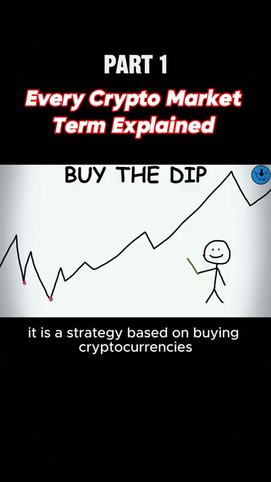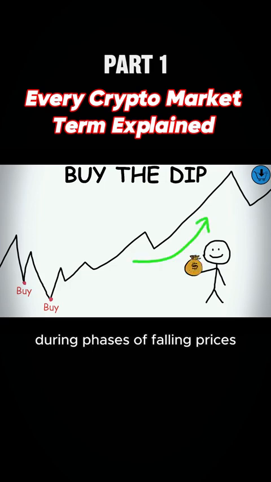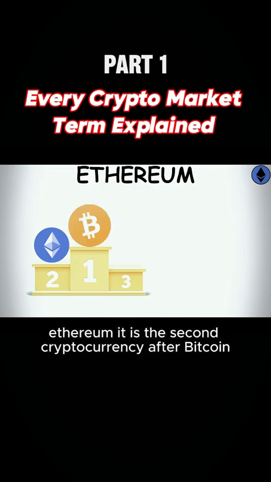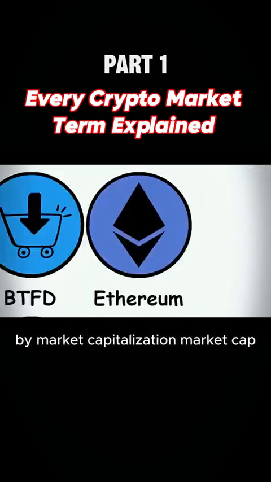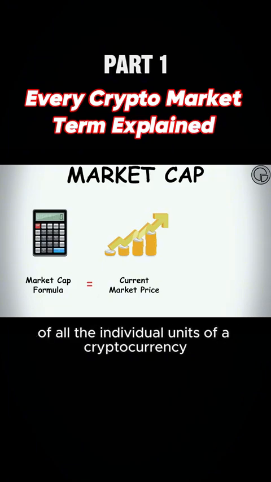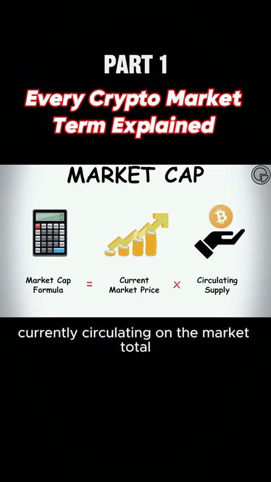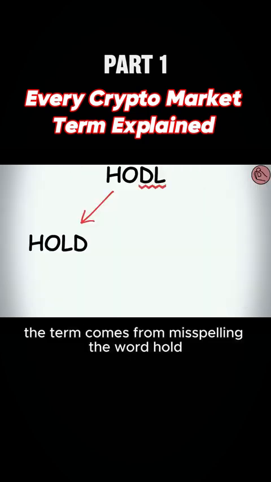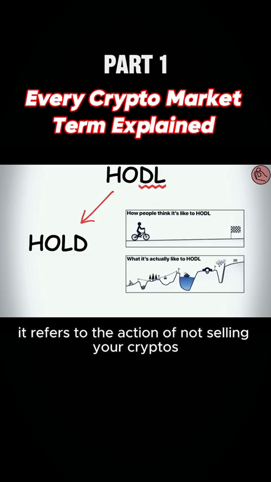They are named after each animal's attack style. Buy the dip. It is a strategy based on buying cryptocurrencies during phases of falling prices in order to make profits when they rise. Ethereum. It is the second cryptocurrency after Bitcoin by market capitalization. Market cap. Market capitalization is the total value in currency of all the individual units of a cryptocurrency currently circulating on the market. HODL. The term comes from misspelling the word hold. It refers to the action of not selling your cryptos.